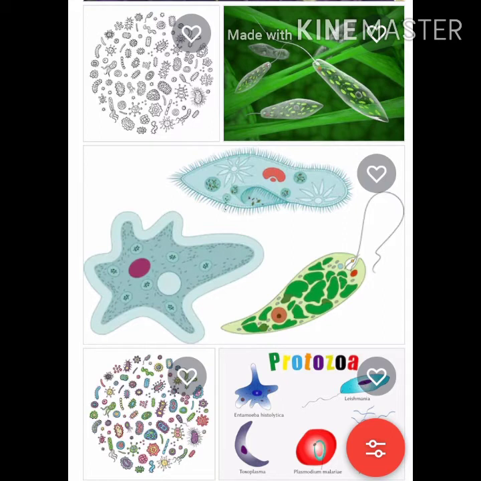Most of the protozoans are not at all serious. Some protozoans cause diseases like dysentery and malaria. Amoebic dysentery is caused by an amoeba named Entamoeba histolytica. But most of these protozoans are harmless.